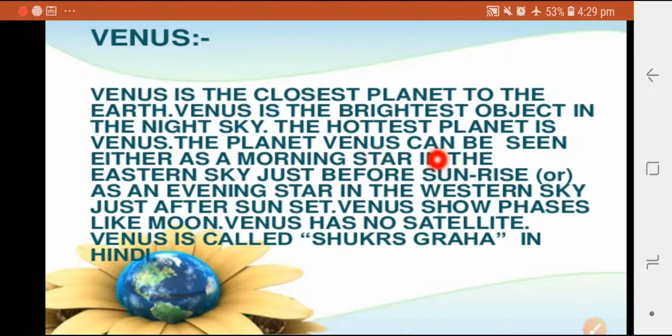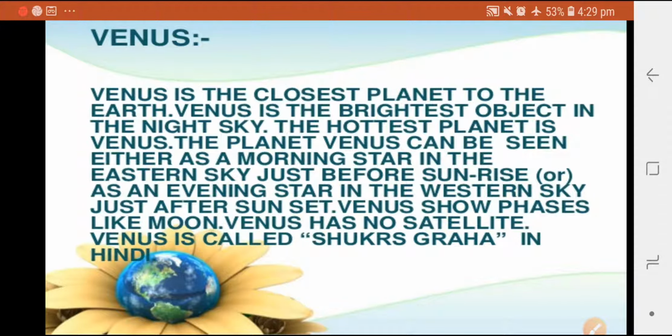The planet Venus can be seen either as a morning star in the eastern sky just before sunrise, or as an evening star in the western sky just after sunset. Now Venus shows phases like moons, and Venus has no satellites. Venus is called Shukra Graha in Hindi.